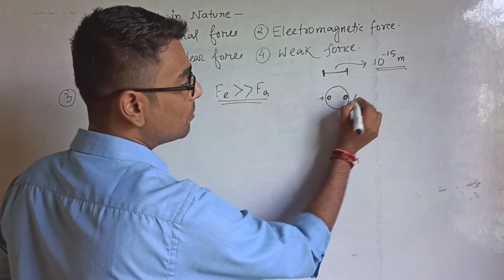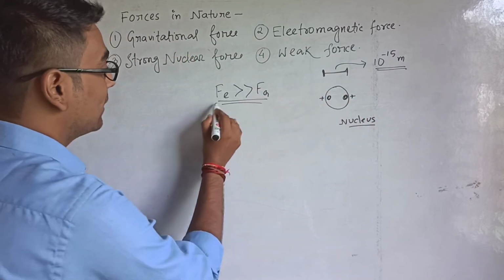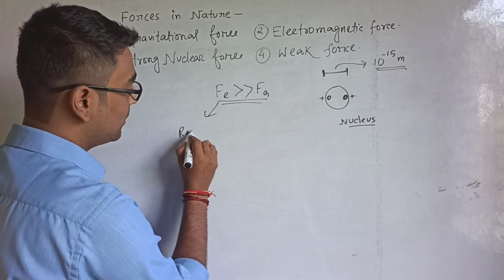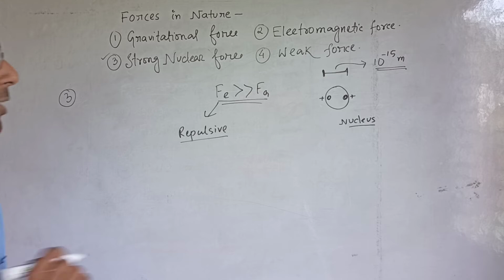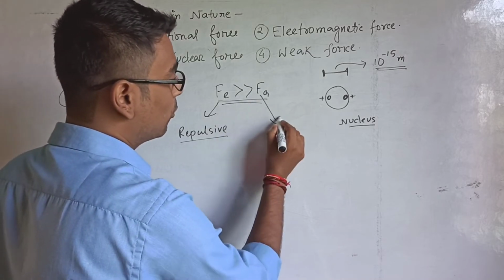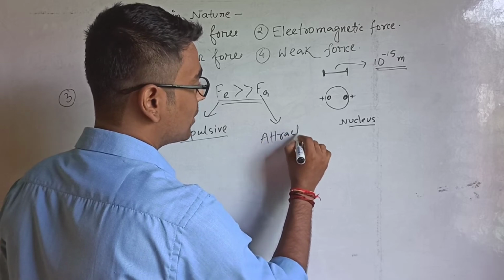As both the charges are positive, the electromagnetic force must be repulsive in nature, and the gravitational force is always attractive.